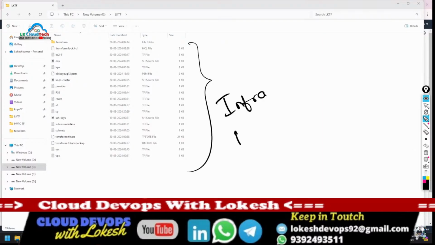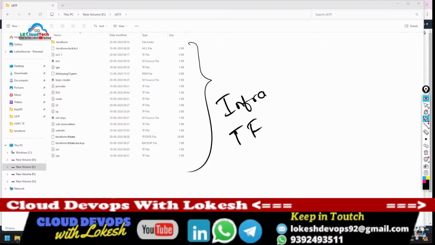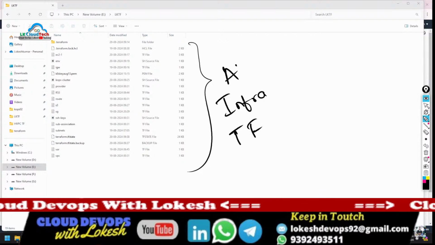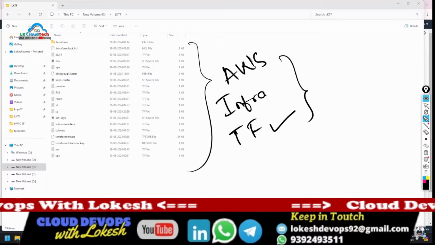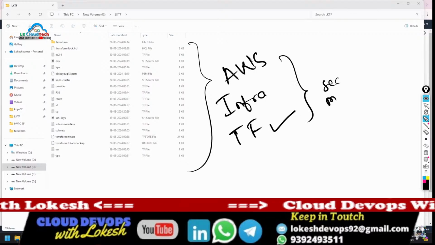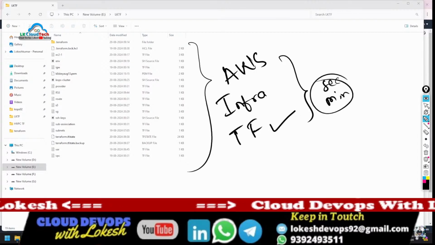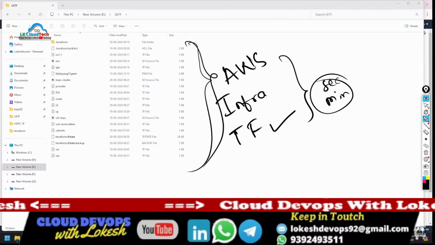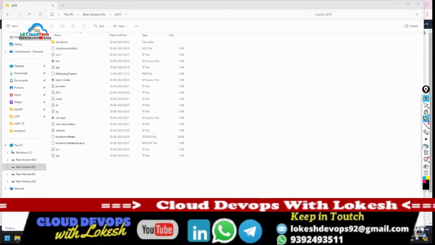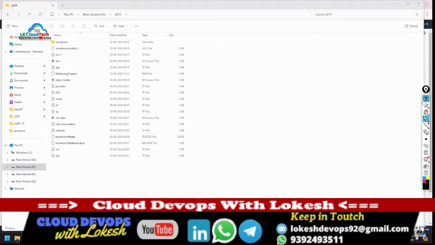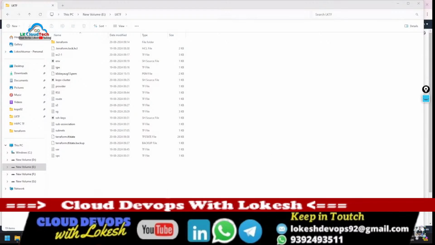This is a big advantage to create the entire infrastructure. By using Terraform, you can create the entire AWS infrastructure within a few minutes, by using these modules. All right, this is all about what we discussed last class.